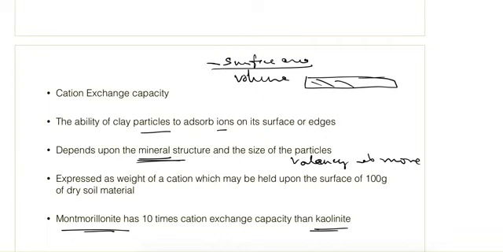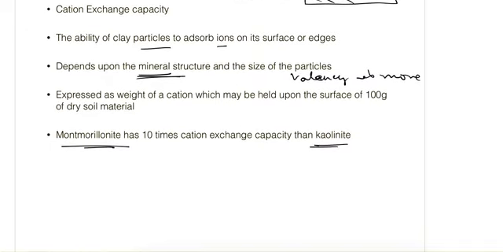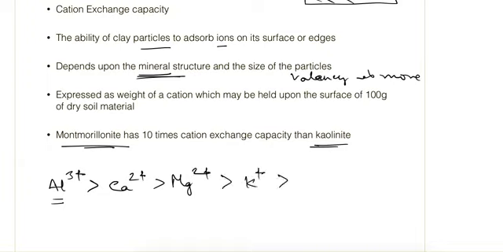Depending upon these capacities, the various cations are grouped. Aluminum cation has the maximum cation exchange capacity, so it can easily replace other cations, and after that comes the calcium ion, then magnesium, and after that potassium, hydrogen, sodium, and then lithium.